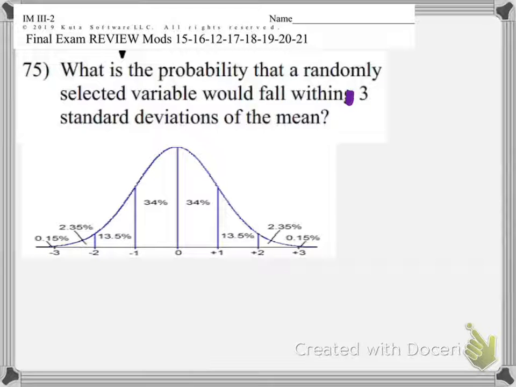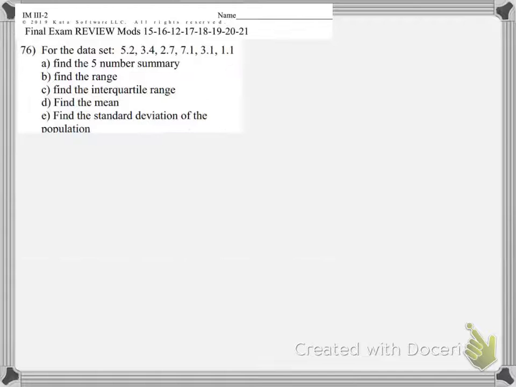And remember that I require that you show me some work for everything. Don't just write down the answer, because the answer would be easy for me here, too. But I want something in writing verifying how you got it. This one, you definitely need some work. Even where it says find the range and you're just subtracting two numbers, I want you to show me the two numbers you're subtracting. And remember, this is talking about population standard deviation.